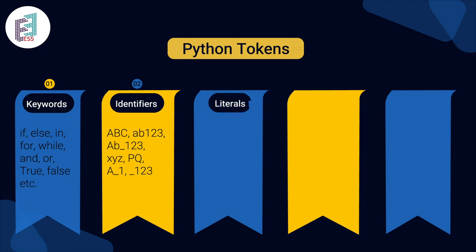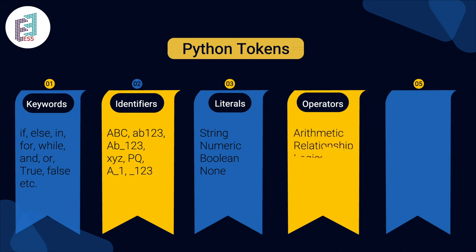Coming to the literals, there are different types: string, numeric, boolean, none. Coming to the operators, there are different types: arithmetic, relational, logical, membership, etc. And coming to the punctuators, we can see curly brackets, open parenthesis, closed parenthesis, hashtag, @, semicolon, etc. are available as punctuators.